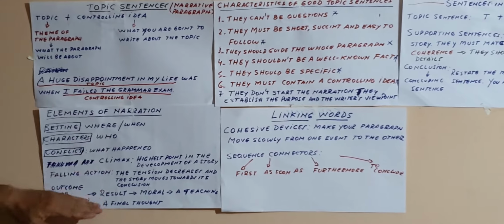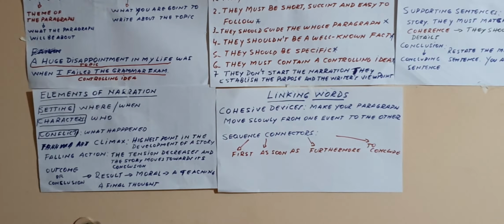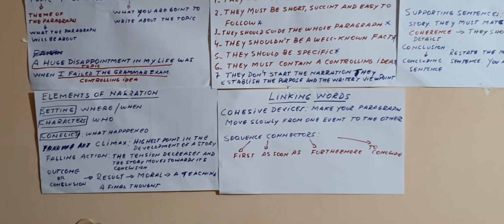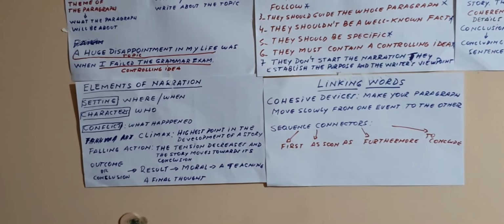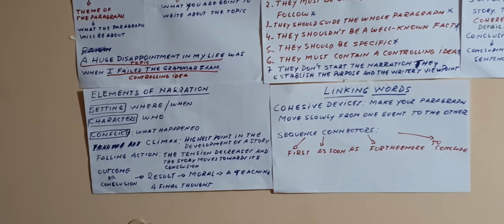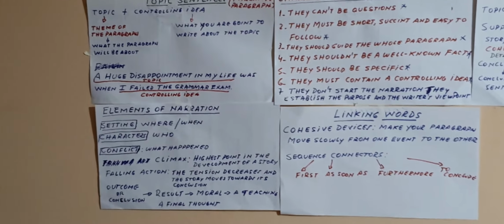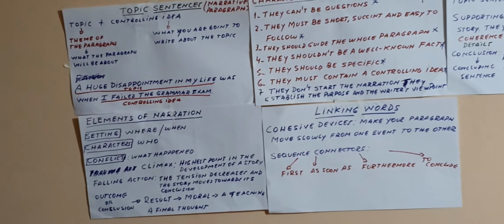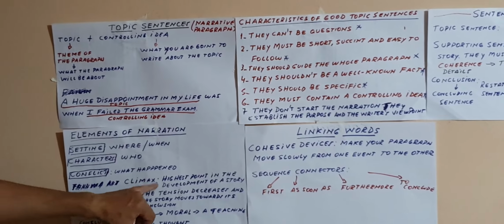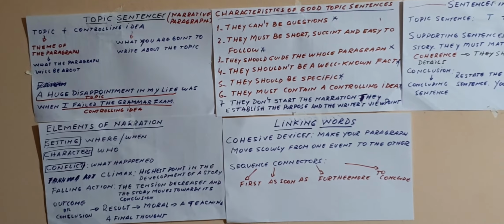Which are the elements of the narrative paragraph? They are the same elements used in narration. For example, the setting, which is where and when the story takes place. The characters: you are going to write who the characters are. The conflict, what happened in the story. Then you've got the climax, which is the highest point of the development of the story.